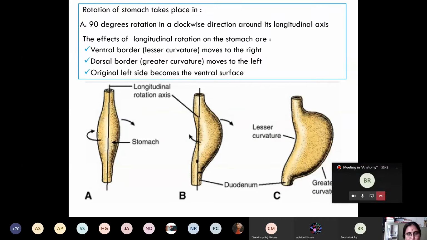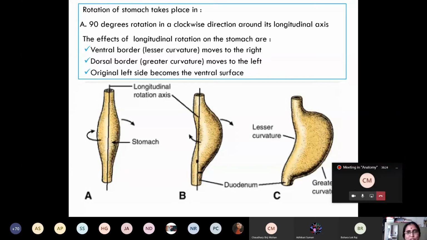Now we will make a small summary. First, the stomach is derived from the caudal part of the foregut. Then what happens in this caudal part of the foregut? It dilates to form a fusiform dilatation. Then this fusiform dilatation has asymmetrical development of two borders, ventral and dorsal. The ventral border will form which curvature? Lesser. And the dorsal border will form greater curvature, and it has a right surface and a left surface.